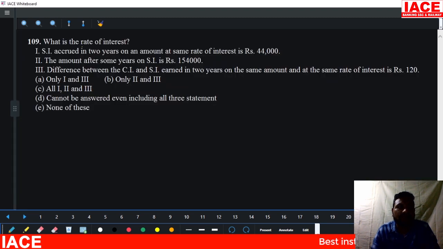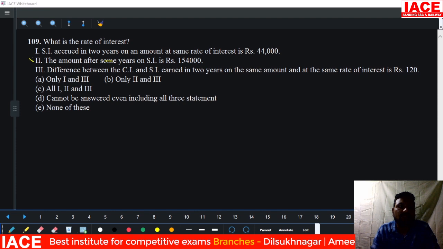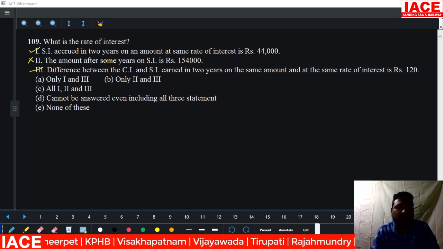Next, what is the rate of interest? SI accrued in 2 years is given, and the amount at the same rate of interest is 44,000, but the number of years is not mentioned here, so this is not correct. We require statement 1 and statement 3. Here is the difference between compound and simple interest; there is such a formula. That means 1 and 3 are enough to solve the question.